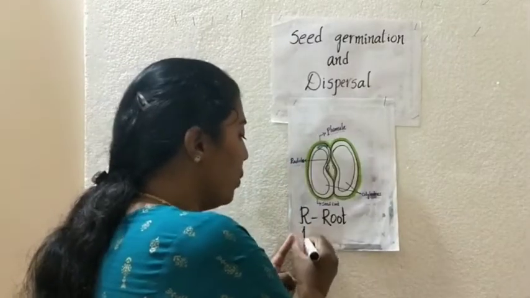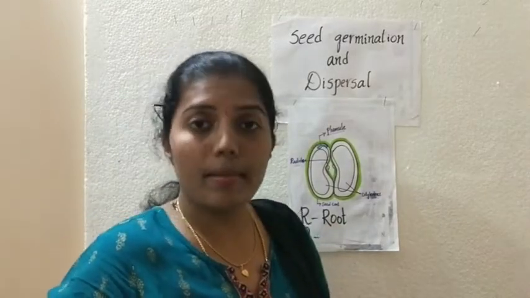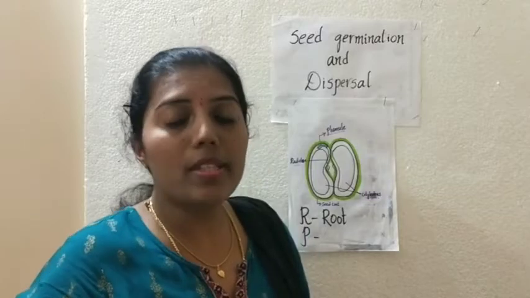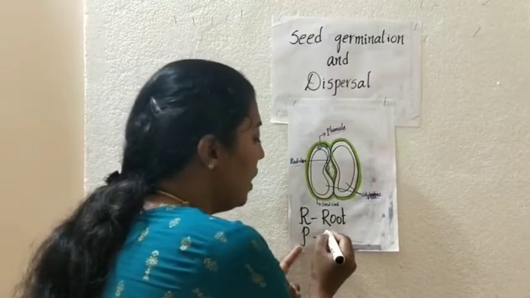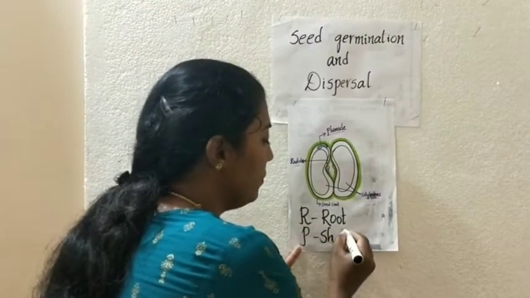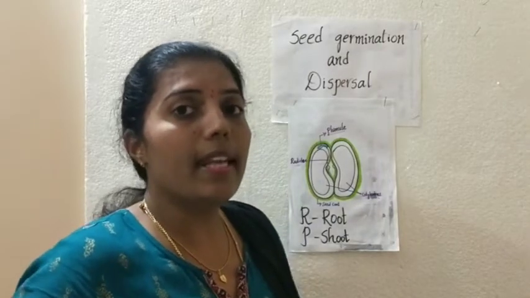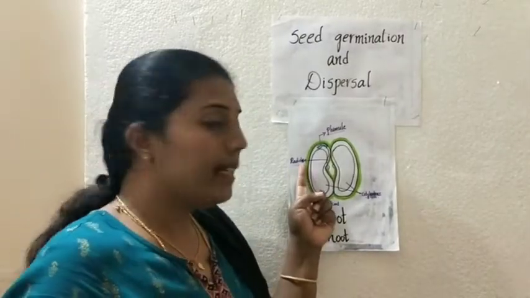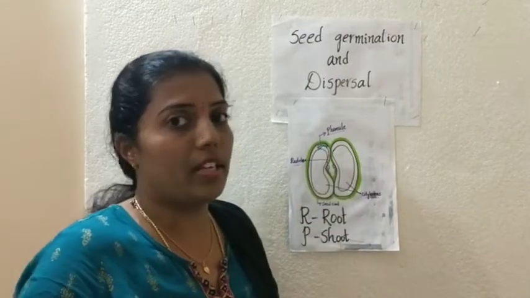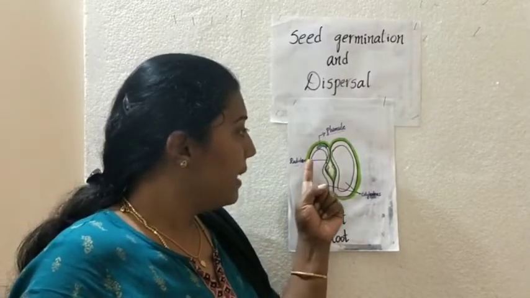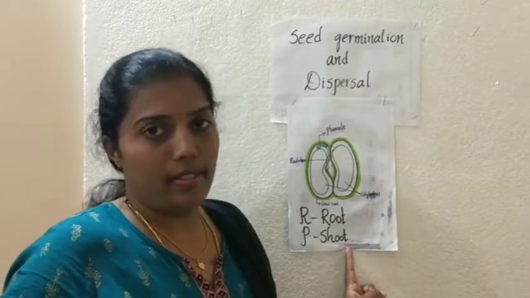And P for plumule. Plumule develops into a shoot system. Shoot system is nothing but a plant. So plumule develops into what? A shoot system. Okay. Is this clear? The embryo contains two parts, radicle and plumule. Inside the plumule there are two leaf-like structures. The radicle develops into root and the plumule develops into shoot system.